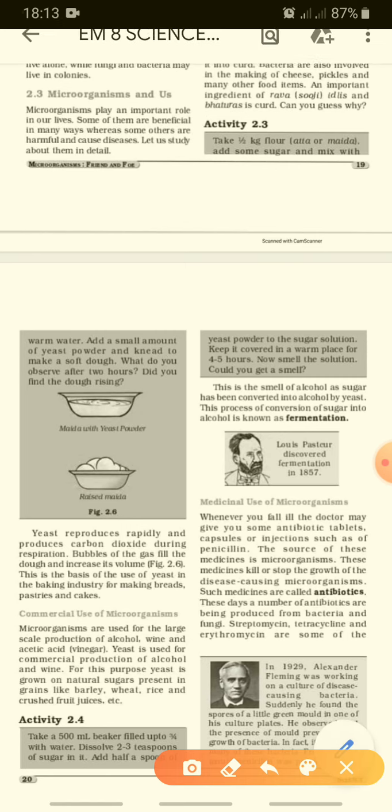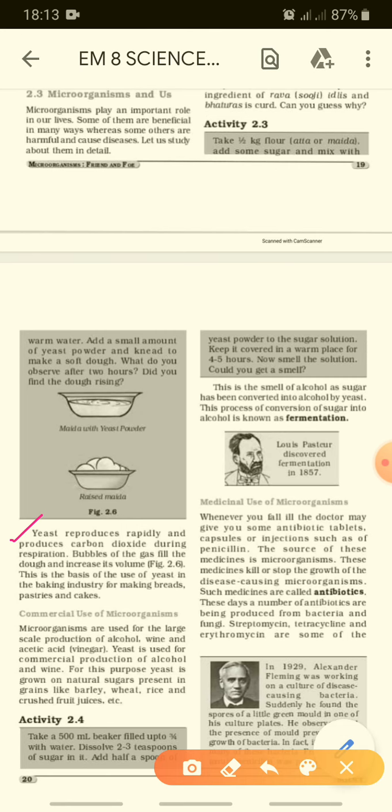Okay, here we are. Yeast reproduces rapidly and produces carbon dioxide during respiration. Bubbles of the gas fill the dough and increase its volume. We are easily able to see it. This is the basis of the use of yeast in the baking industry for making breads, pastries and cakes, to make all the things fluffy and soft.